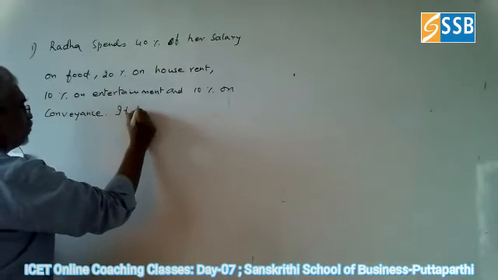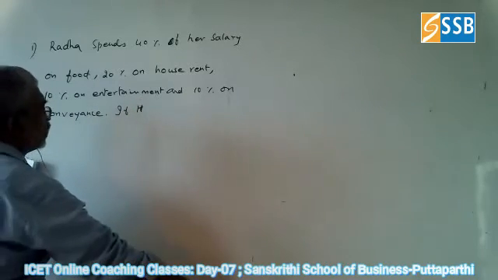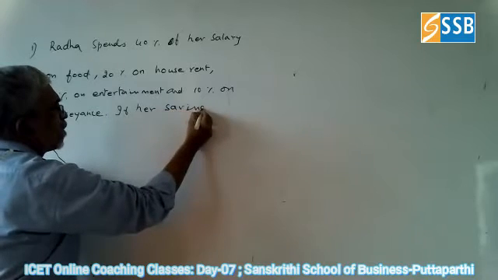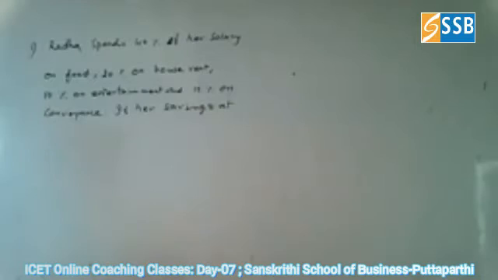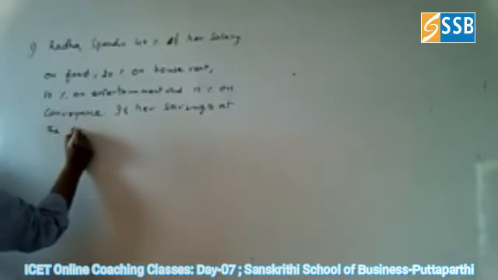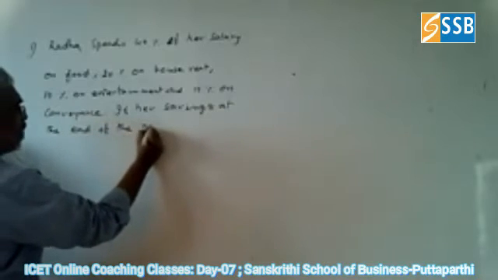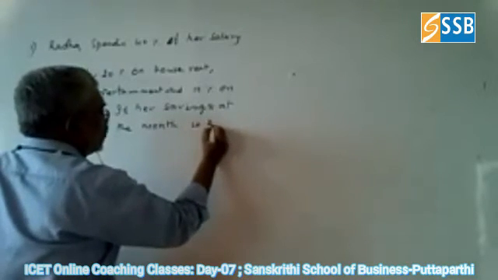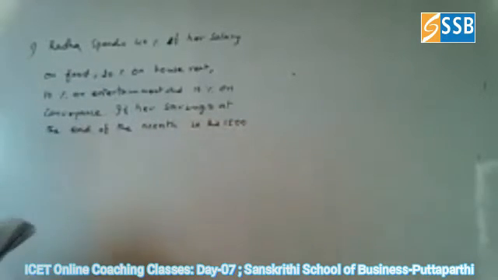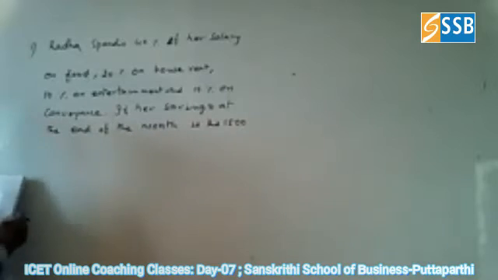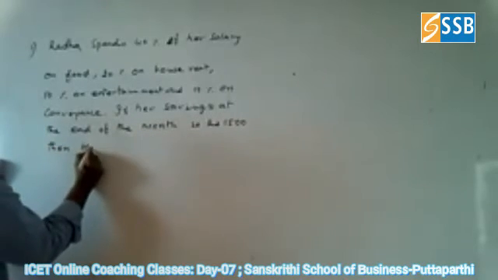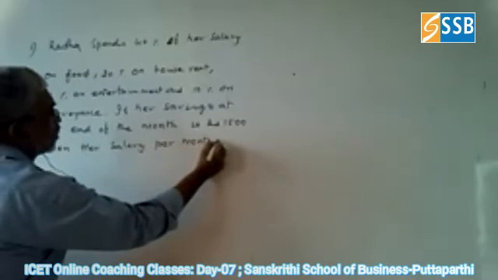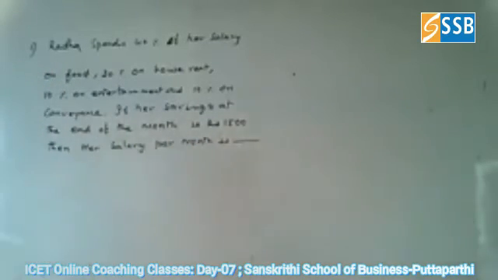If her savings at the end of the month is rupees 1500, then her salary per month is dash. Now we have to find her salary.